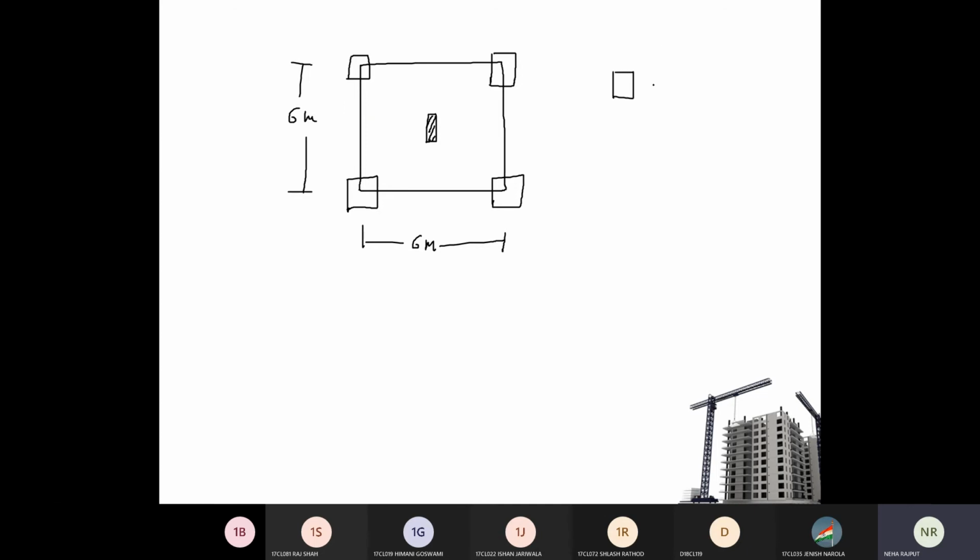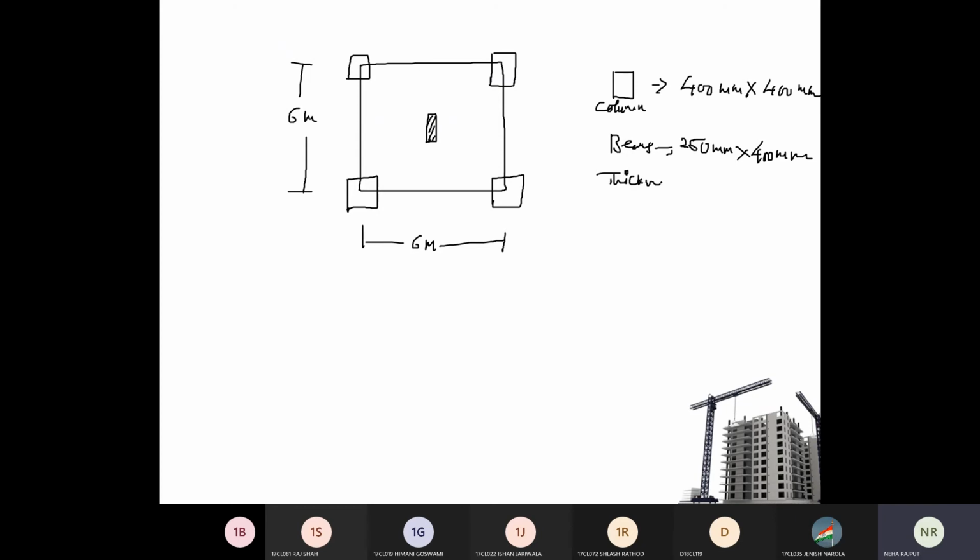Column dimension 400 mm by 400. Beams 250 mm by 400.